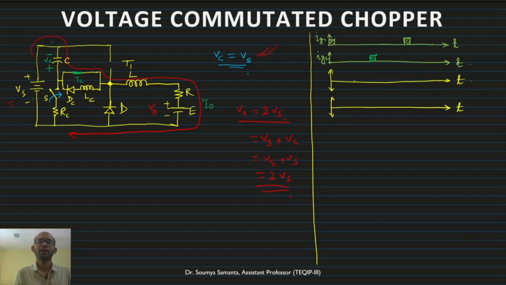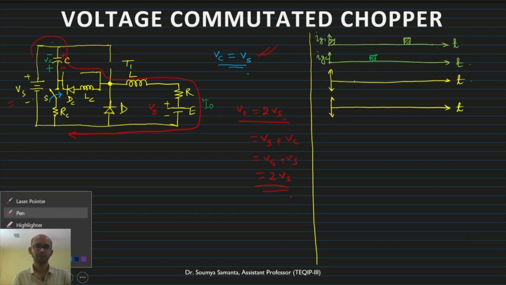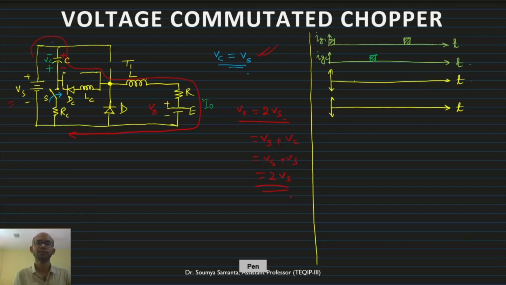And immediately the capacitor starts charging because of this load current, and gradually it will start building up. This polarity will be positive and this polarity will be negative. The moment this polarity goes to the positive maximum, that is Vs, and this is negative, minus Vs, immediately this thyristor turns off. This thyristor gets reverse polarity and it turns off. The thyristor TC goes off as a result.